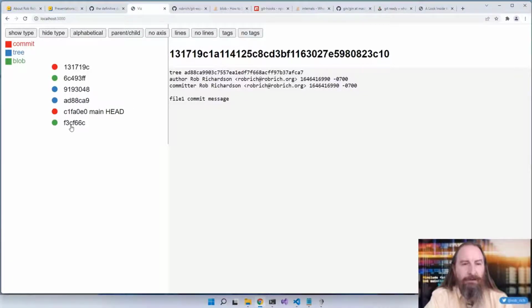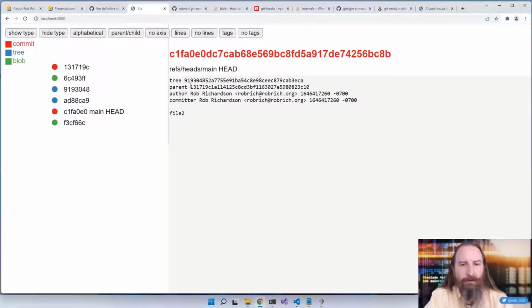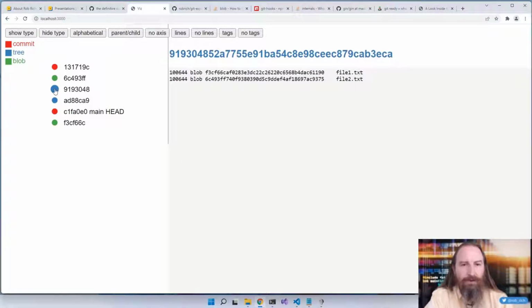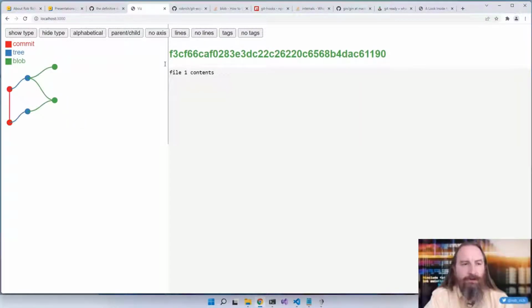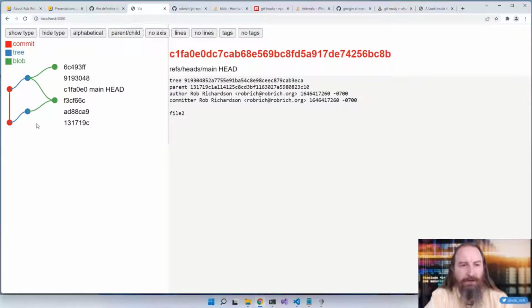Now I can see each of those things and I can click through it. Okay, here's this one and it references 9193. So here's that tree node. It references both F3 and 6C. So here's this one, 6C rather, and F3. And so I can see file 2 contents and file 3. Let's switch from alphabetical mode to parent-child mode, and let's show the lines. And now I can see those references. I'll show the tags as well. So now I can see here's the latest commit, and it references this parent commit here.